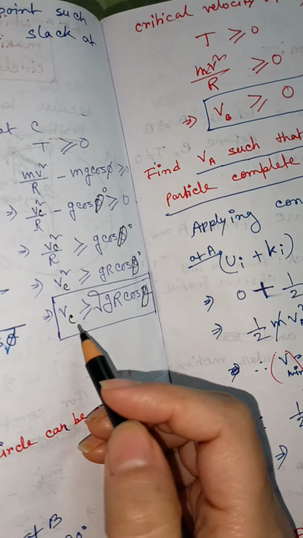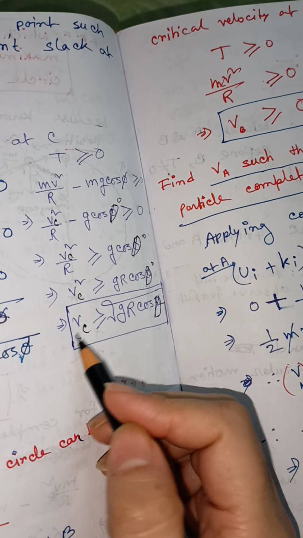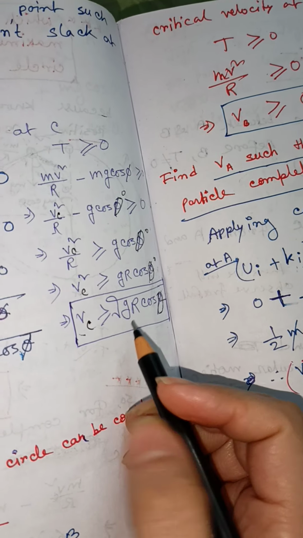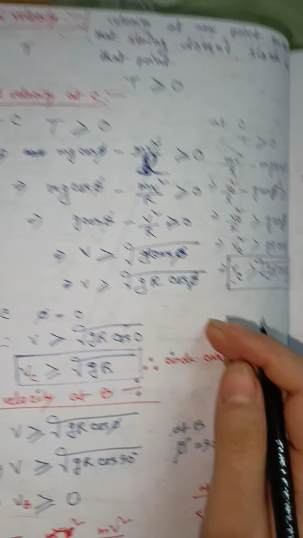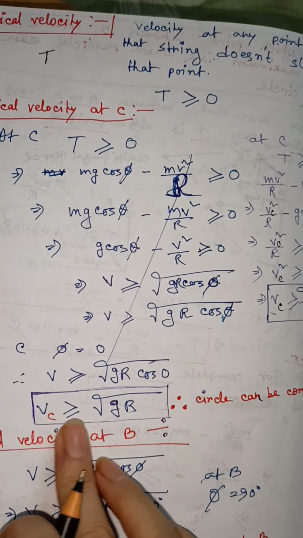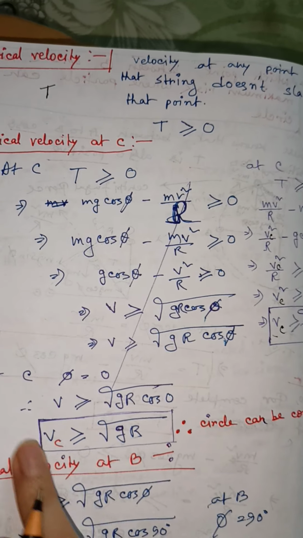So this is our critical velocity at point C, which should be greater than or equal to root over GR, because cos 0 degrees equals 1. So VC is greater than or equal to root over GR. This is our critical velocity.